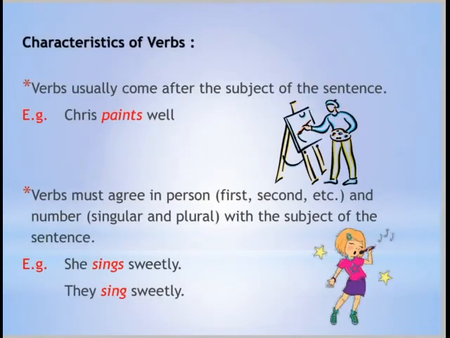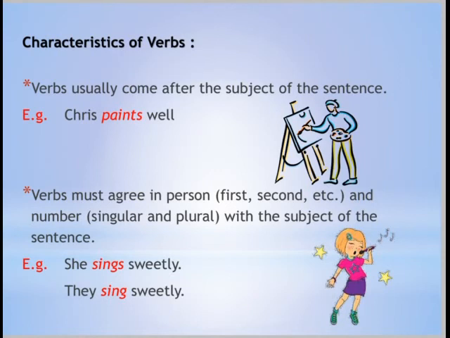What are the characteristics of the verbs? A verb usually comes after the subject of a sentence. After a subject. Subject is the doer of an action. काम करने वाले को subject कहते हैं. चाहे I, we हो, he, she, it हो, they हो, या any noun name हो. So after that, verb occurs, verb comes, such as Chris pants well. So here the word pant is an action, pant is verb, and Chris is subject.